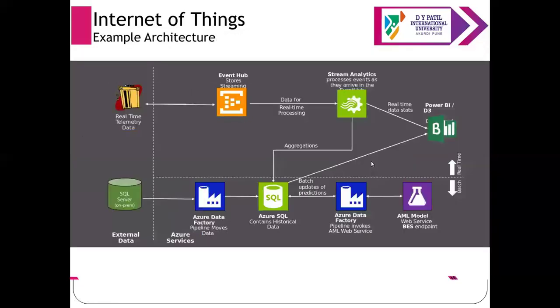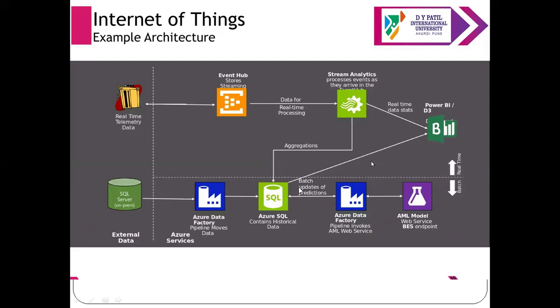So these are examples of architecture. Look at the information. Real-time data will get collected. These are the external sources of data storage, like we have SQL Server. We have real-time temporary data arrangement. Then suppose you are measuring some data at that particular system, we can store the data at Azure Data Factory. For analysis purposes, we can use stream analysis, and finally we can use Power BI for the stream analysis.